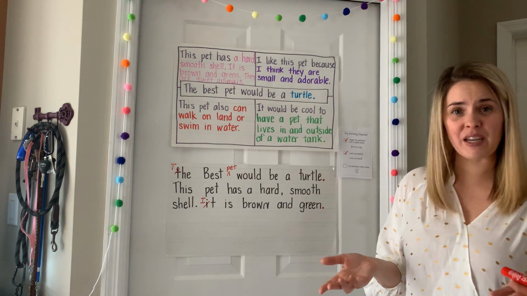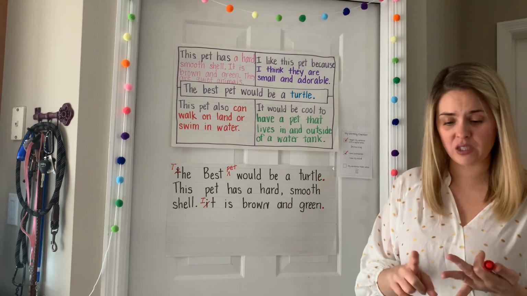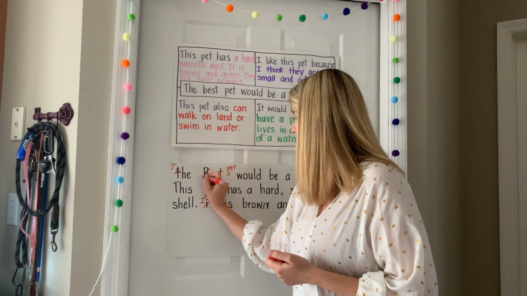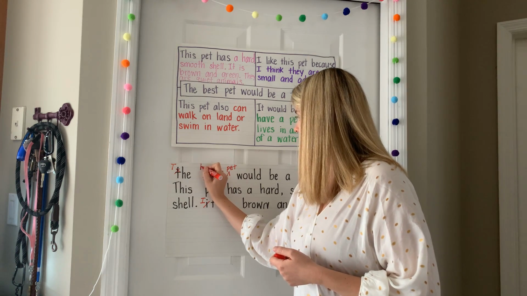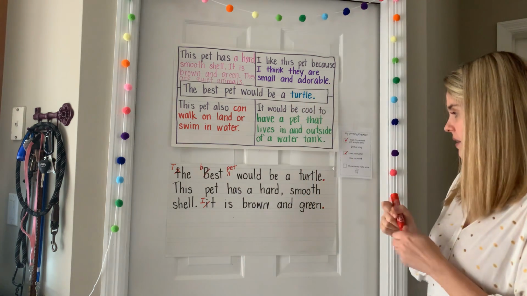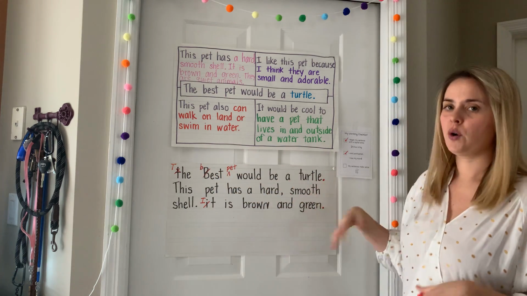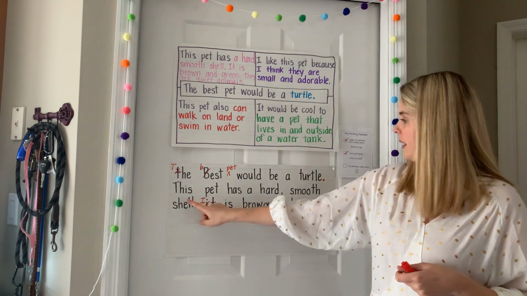The word best isn't a proper noun. It's not the name of a place, or person, or a thing. So what I have to do here is I have to get rid of that capital, and I have to put a lowercase b there. The best pet would be a turtle. Now that makes sense. Let's keep going.